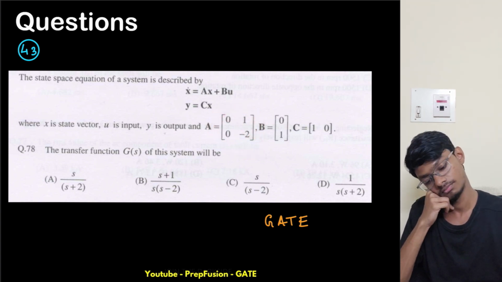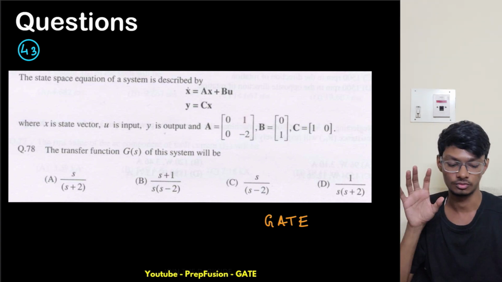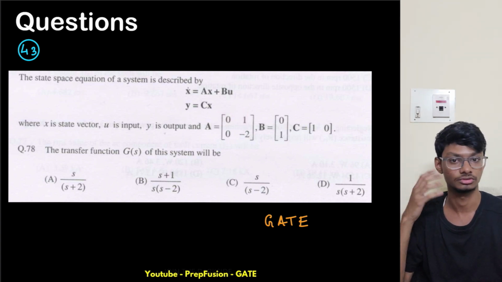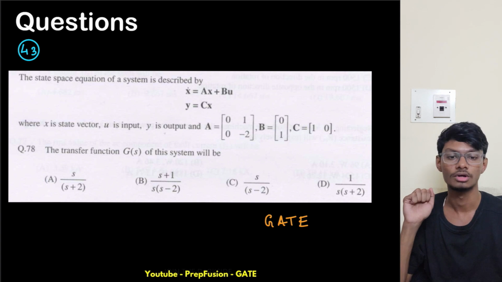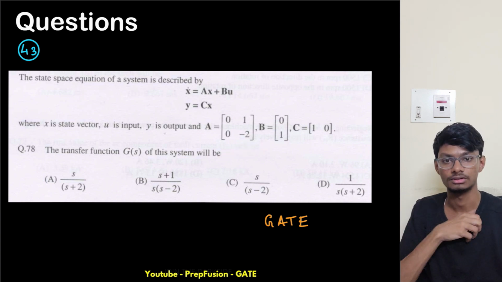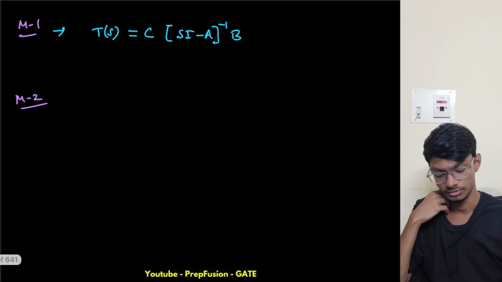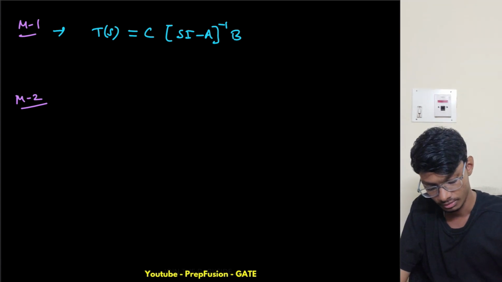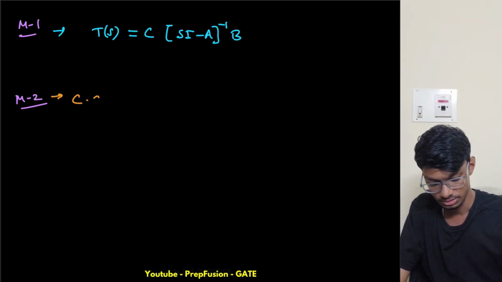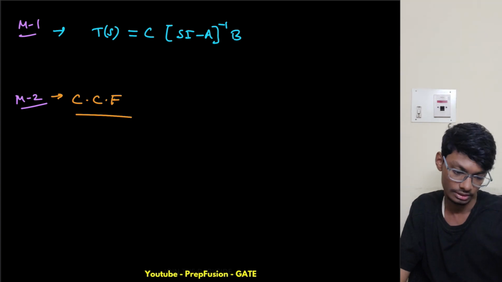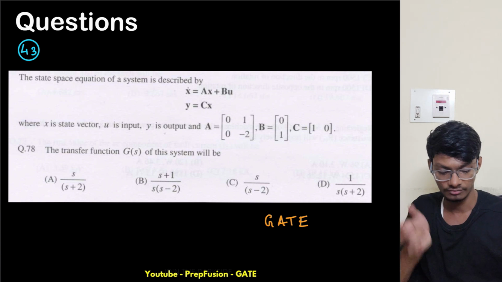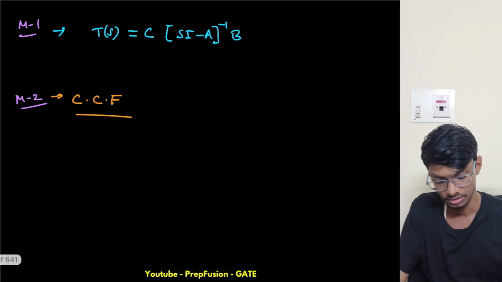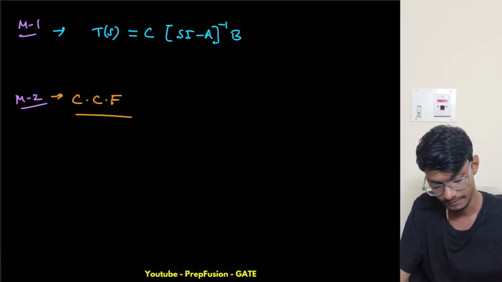So basically, I have one above, so for 2 cross 3 this is 0 1, then you remember, for 3 cross 3 it was 0 1 0 0 0 1. Now numbers were in the last row. This is a CCF format, right? Controllable canonical form. So this is CCF form. So what I can do, I can write the ABC, and from there I can directly write the transfer function. So let me write the ABC.